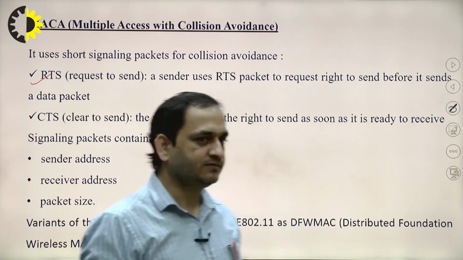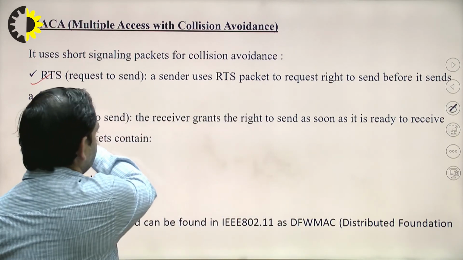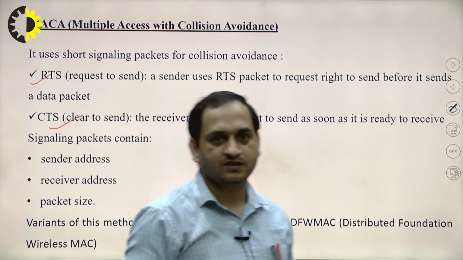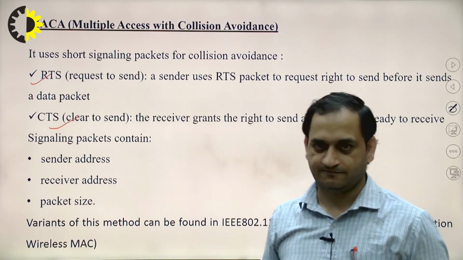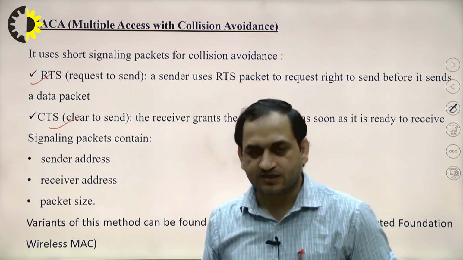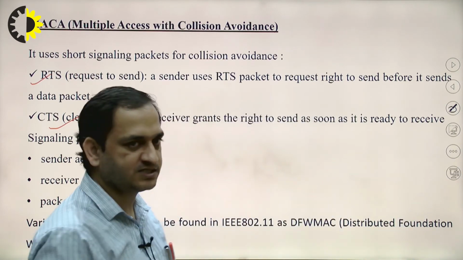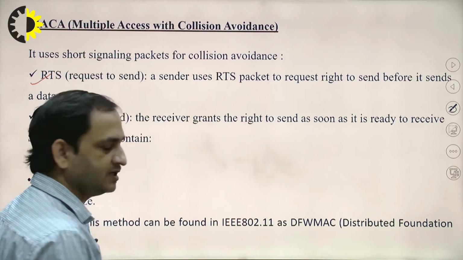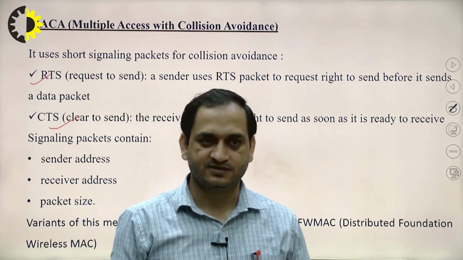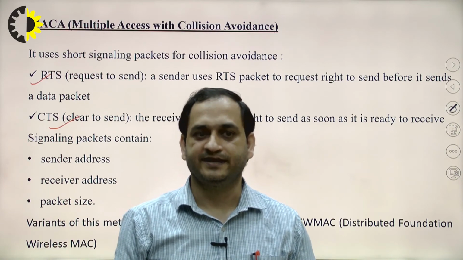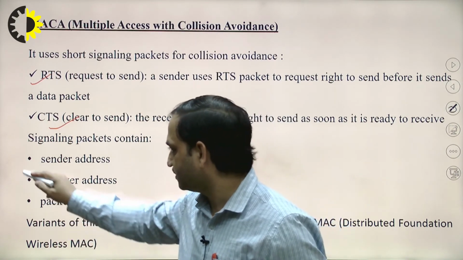Okay, then the CTS, that is clear to send, the receiver grants the right to send as soon as it is ready to receive. Okay, so these signaling packets contain the sender address, receiver address, and the packet size.